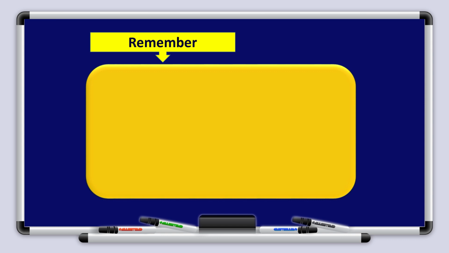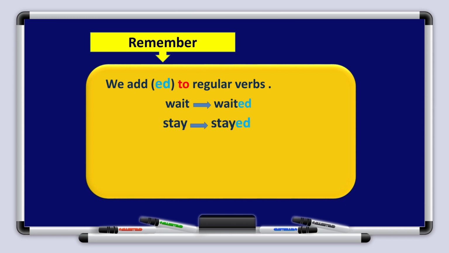What are regular verbs? Regular verbs are verbs that take ed at the end, like wait, waited. Now think of other examples, just like wait, adding ed at the end gives us waited. Stay, stayed. Perfect, that's nice. Another example, please. Finish, finished. These are examples of the regular verbs in English.